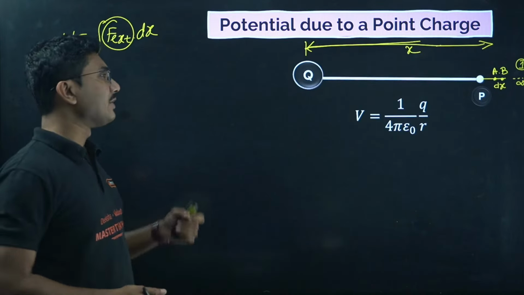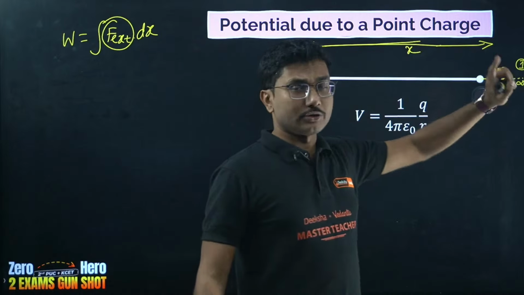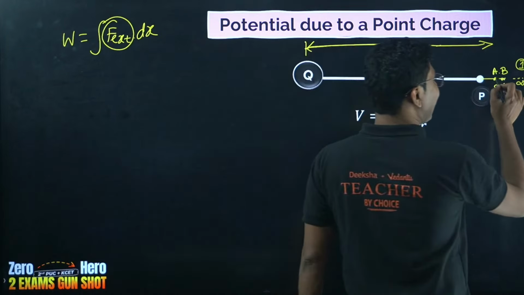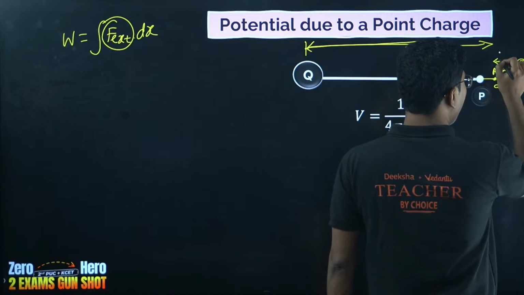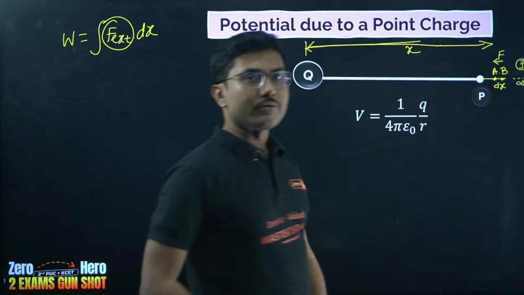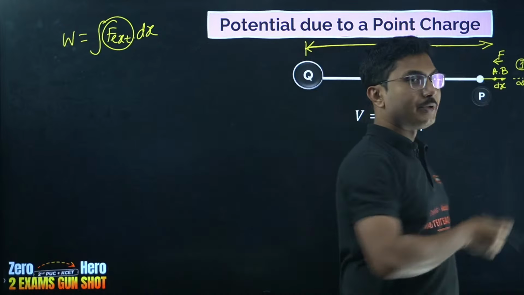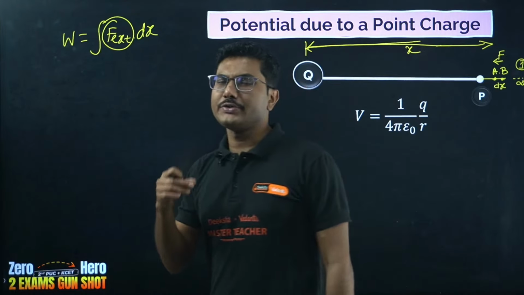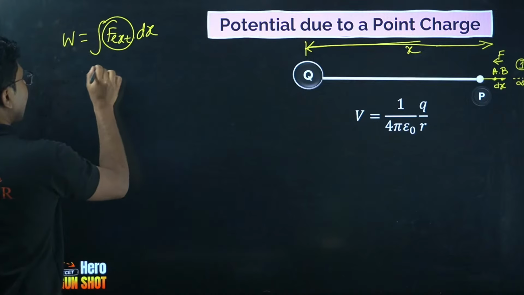That means at this particular point it has to be constant. So between B and A, when you are bringing the test charge from B to A, the force acting on this charge should be constant. That's why we are choosing a very small distance and assuming that even during this small distance the force is almost the same.